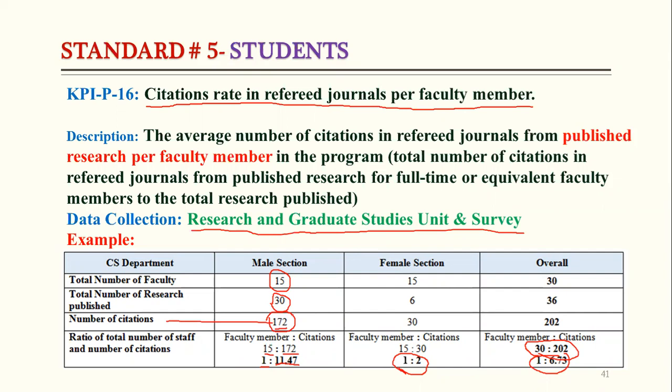Yes, thank you, Dr. Asad. If we see the description of this KPI number 16, they are discussing the average number of citations in refereed journals from published research per faculty member. So at the end, we need to calculate the average. It is written in the description.